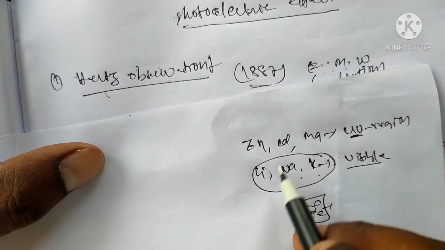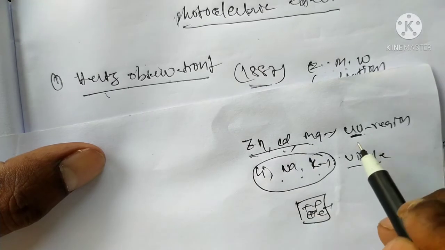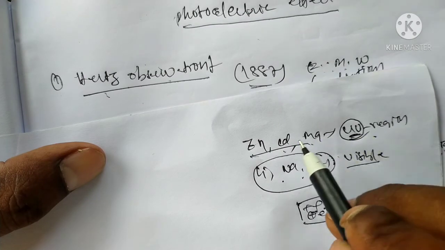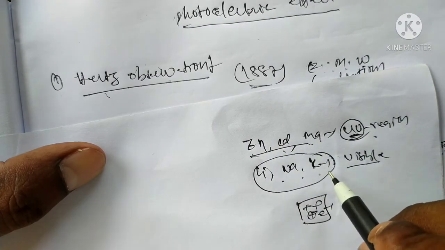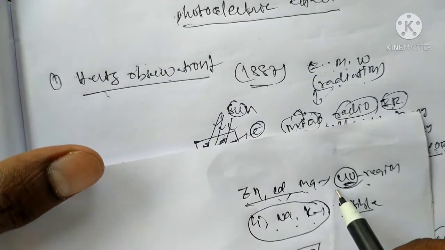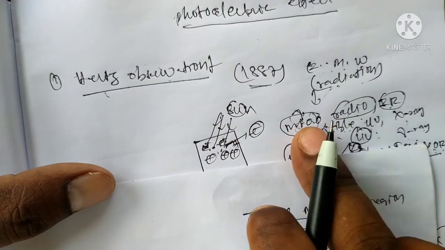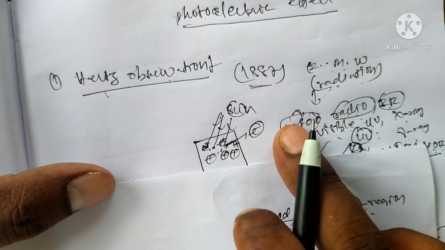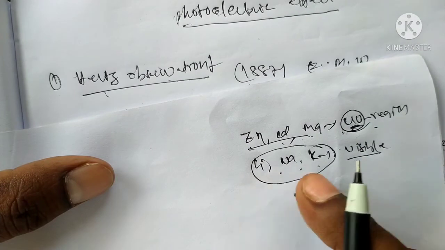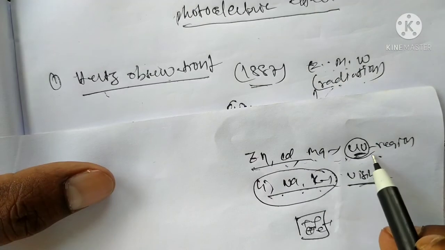A different, suitable frequency is needed for zinc, cadmium, and magnesium. Only in the ultraviolet region can the electrons be emitted. Okay, that is a different, suitable frequency region. Hertz observed different wavelengths and frequencies for different metals like zinc, cadmium, magnesium, and sodium, lithium, potassium. That is only for the visible range, and that is only for the UV region.